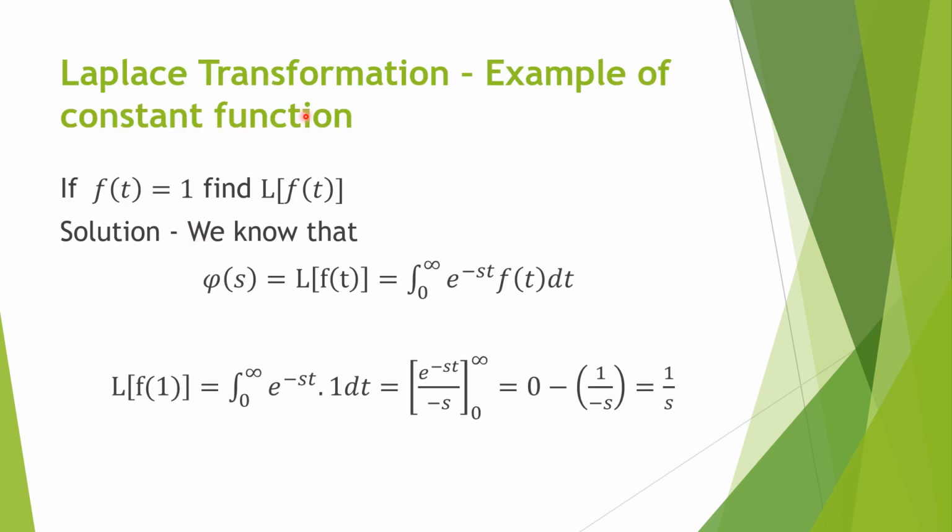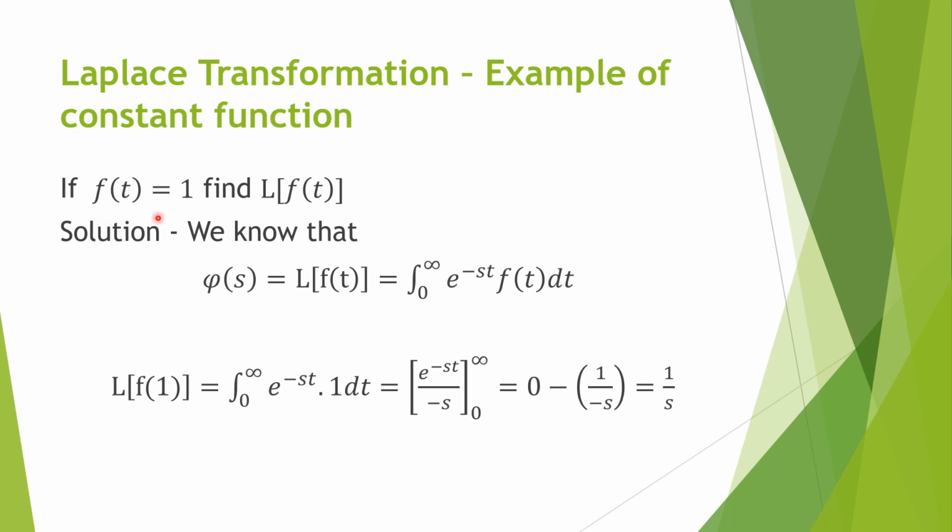So let's see one example of how you can convert a function of time into a function in another domain. Let us assume that our function of t is a constant function. This is the first example, where we take a function of t which is equal to 1. You can take any other constant function.